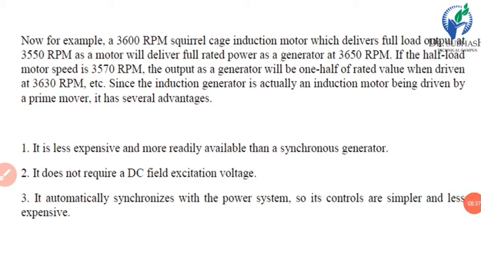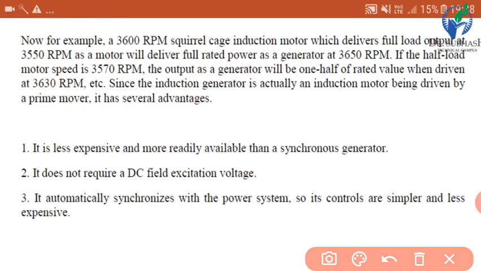Now here we can see one example. For example, a 3600 rpm squirrel cage induction motor which delivers full load output at 3550 rpm as a motor will deliver full rated power as a generator at 3650 rpm.